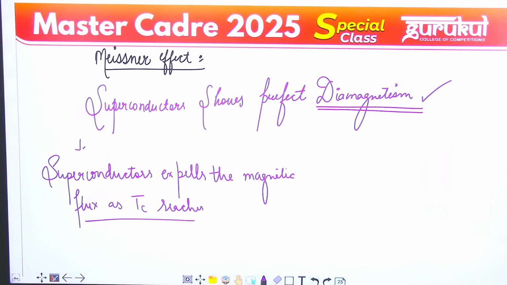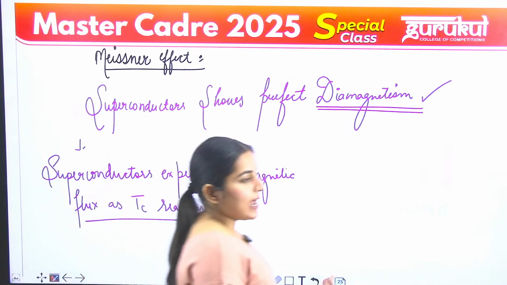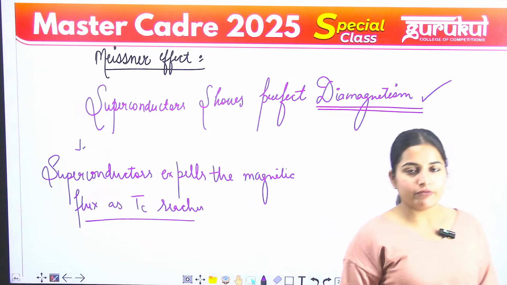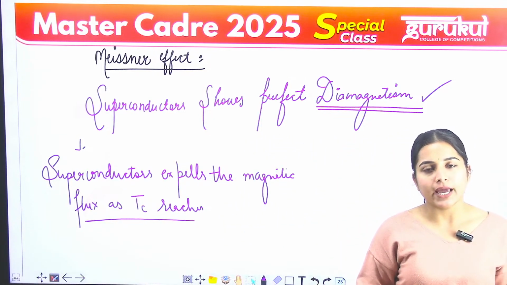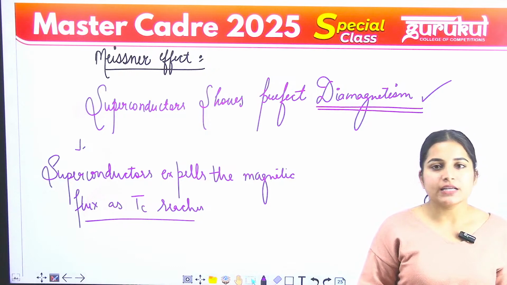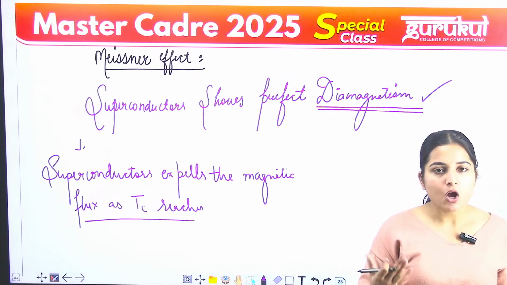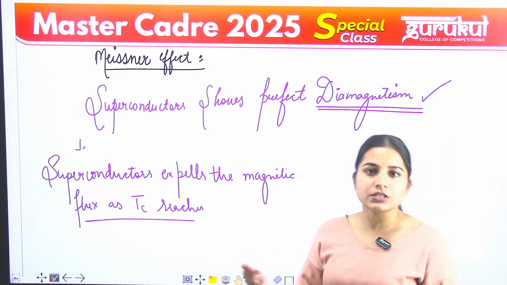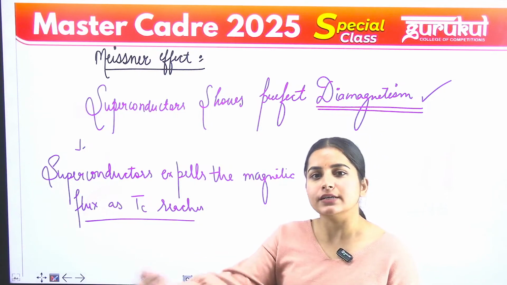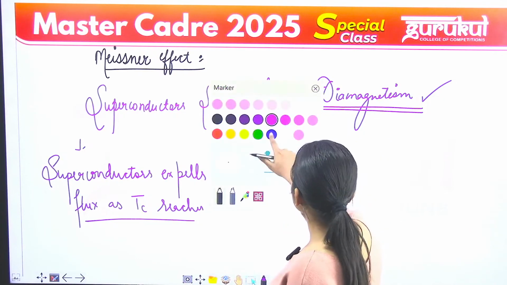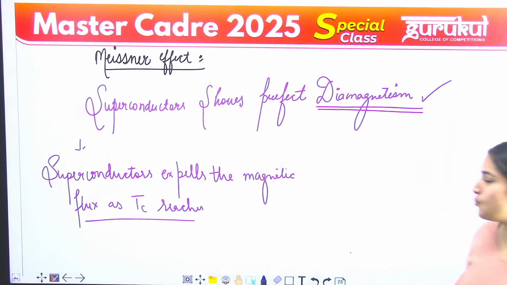The phenomena of expelling out of magnetic flux is known as Meissner effect. ये जो phenomena है to expel out all the magnetic flux out of them, उसी को हम क्या बोलते हैं? Meissner effect बोलते हैं. तो Meissner effect और कुछ नहीं, it is a phenomena to expel out all the magnetic flux out of them as soon as critical temperature is reached. Clear? So in superconductors we see the perfect diamagnetism.